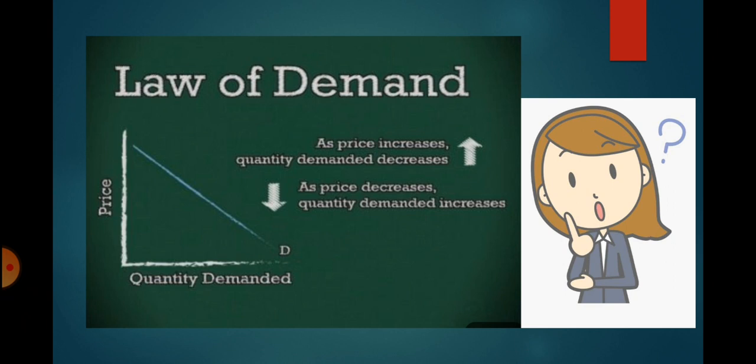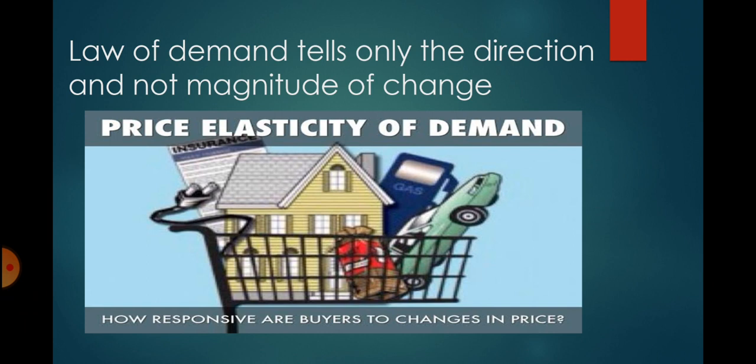Let's recap the law of demand. According to the law of demand, as the price of a commodity increases, its quantity demanded decreases and vice versa, keeping other factors constant. But the question that arises here is by how much? This question is not addressed by the law of demand as it only tells the direction of change and does not tell anything about the magnitude of change in quantity demanded due to a change in the price of a commodity.